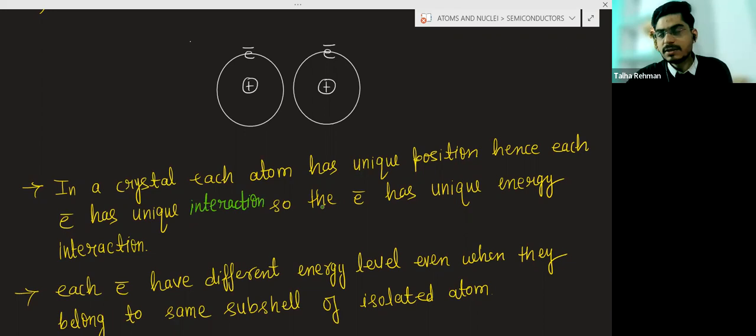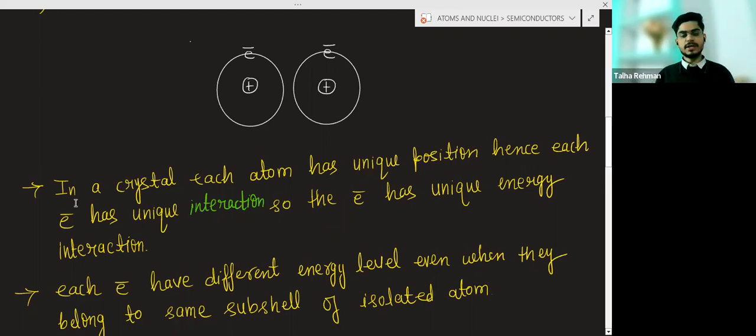You can imagine that each and every atom has a different position, means each and every atom will be surrounded by a different number of atoms. So each electron in that atom will have a different position with respect to the crystal or with respect to the atom. If different electrons are surrounded by different numbers of atoms, the energy level of the electron will be different.